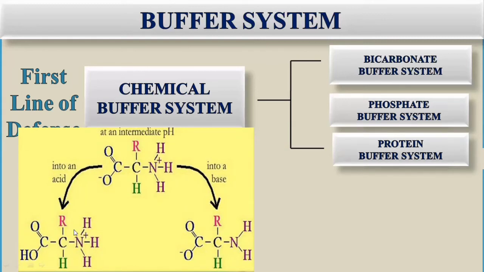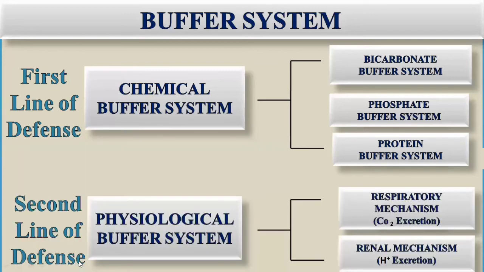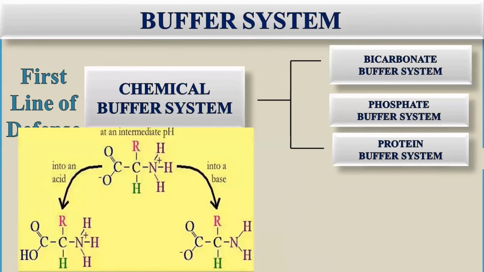If there is an increase in hydrogen concentration, this amino acid will neutralize it, as the hydrogen ion will be taken up by the amino group. As you can see, it will become NH3. So that's how the protein is involved in the buffering system.